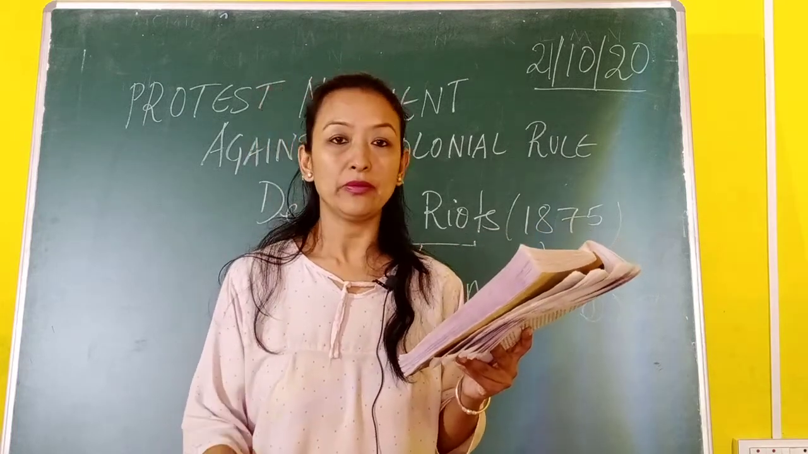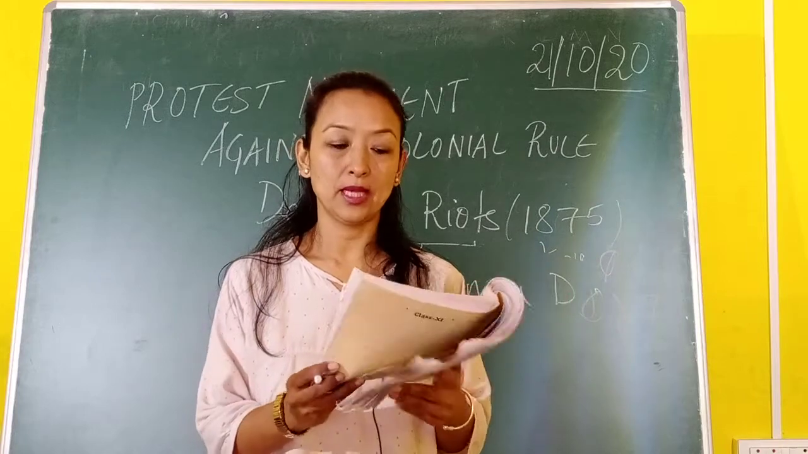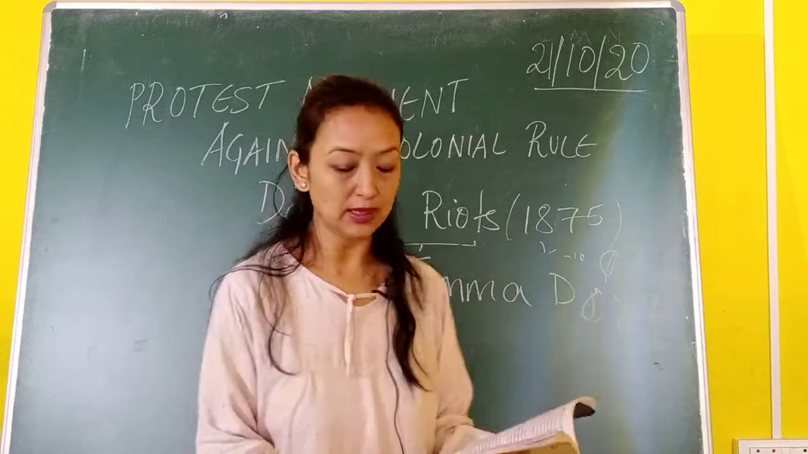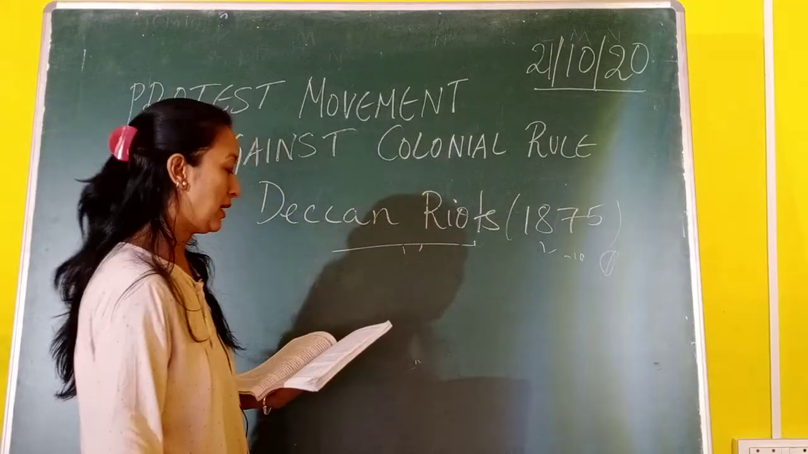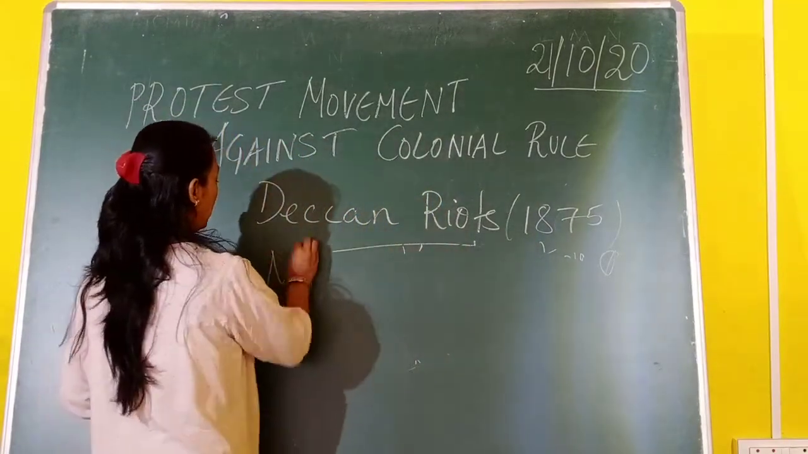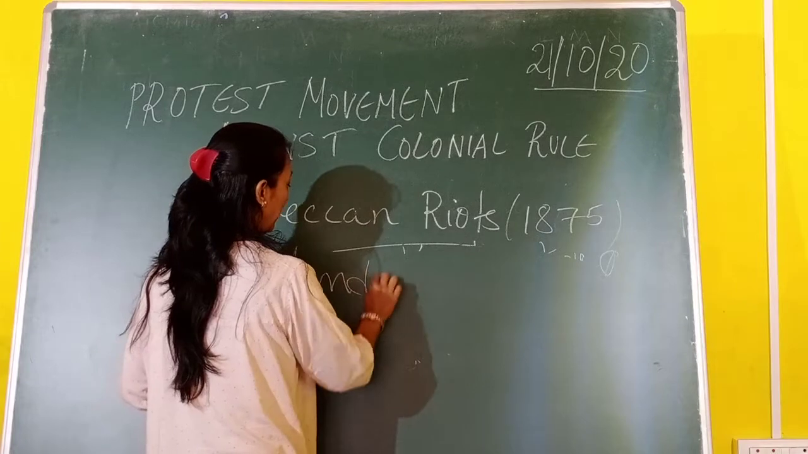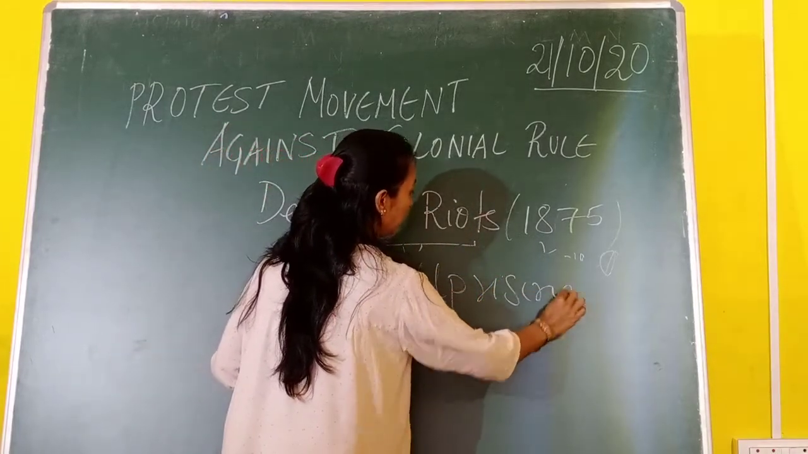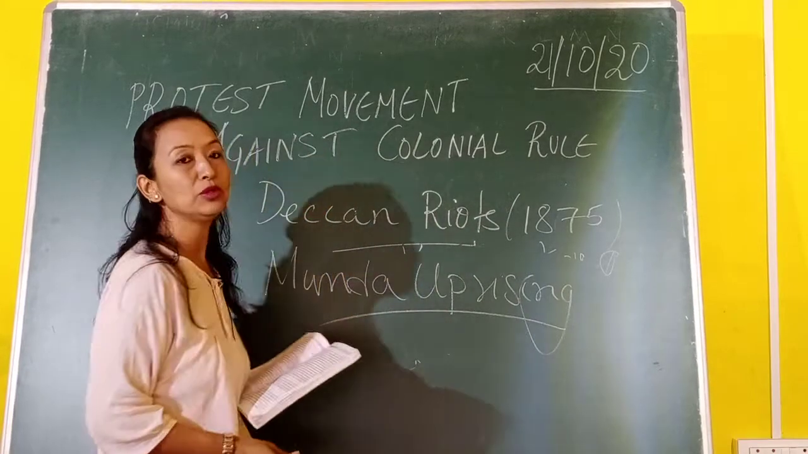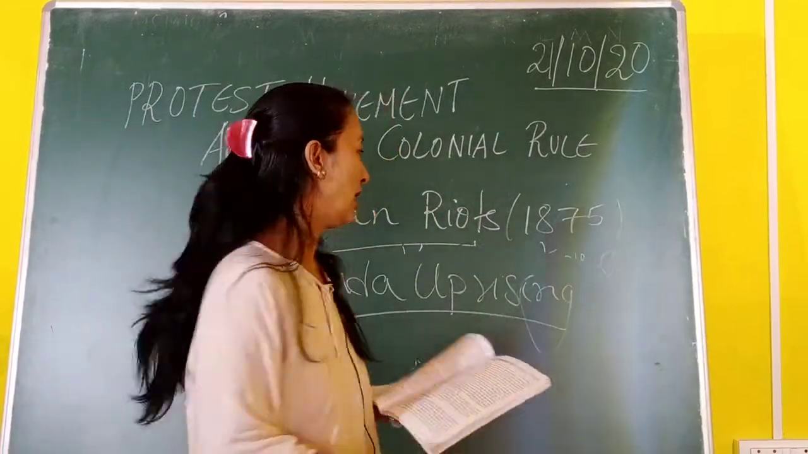So this was about the Deccan Riots. Now moving on to the Munda Uprising. We finished with the Deccan Riots, and the next topic is the Munda Uprising, 1900.